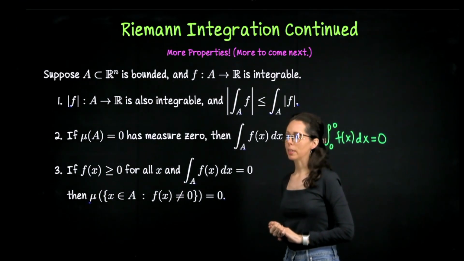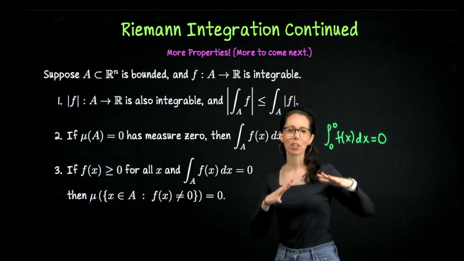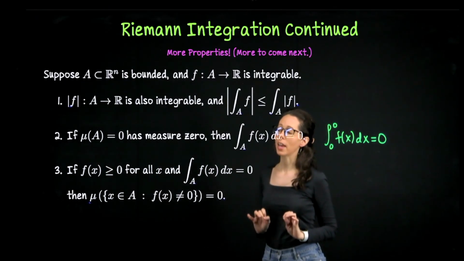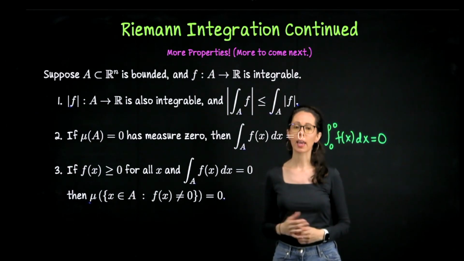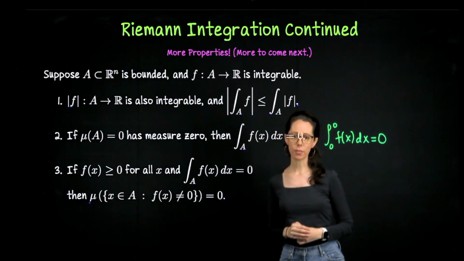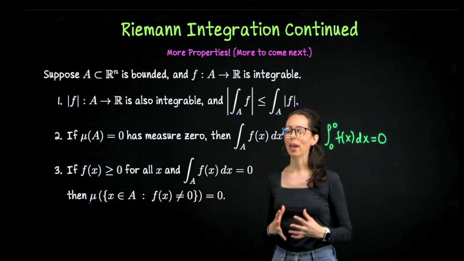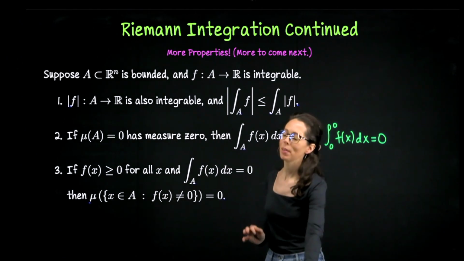And then the third statement is that if you have a non-negative function, so any area it encloses can't cancel itself out with negative area. That's why we insist here that f is non-negative. Were you to integrate that function over A and discover that its integral is 0, then that means that the set of points over A where the function is non-zero has to be a measure 0 set.